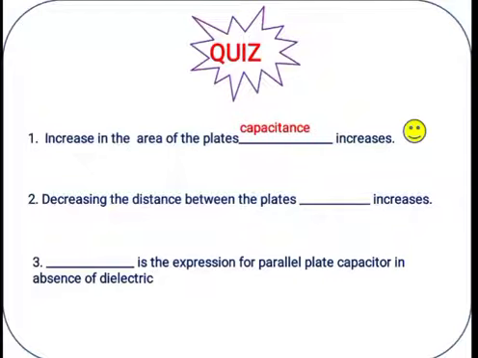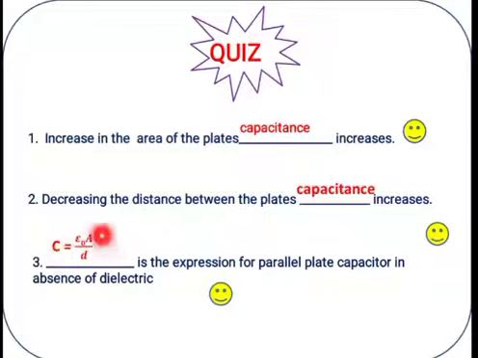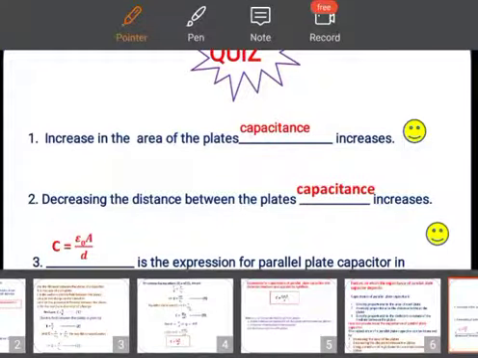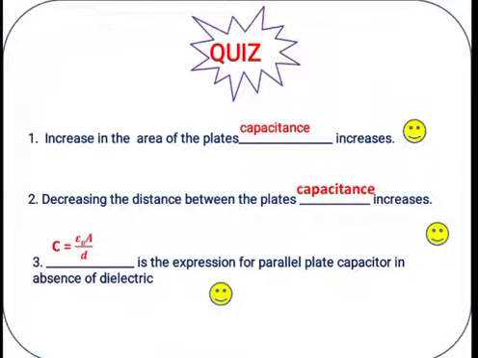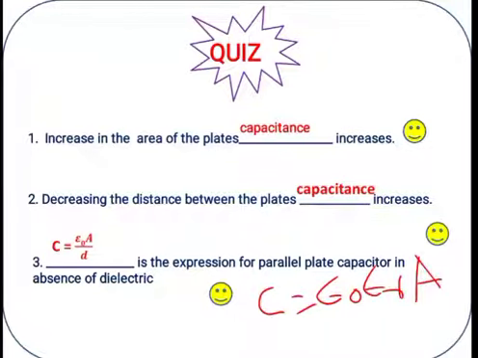First answer, capacitance. Second one also capacitance. Third one, C is equal to epsilon naught A divided by D. This is in the absence of dielectric medium. Suppose they ask in the presence of dielectric medium, then what is the answer? C is equal to epsilon naught epsilon R A divided by D is the answer.